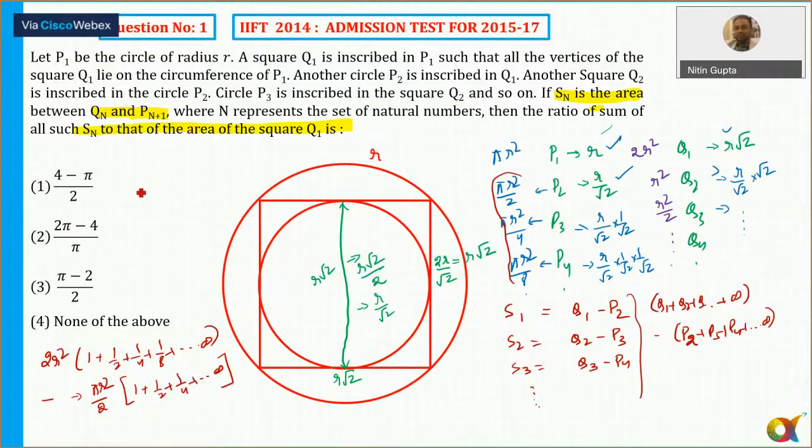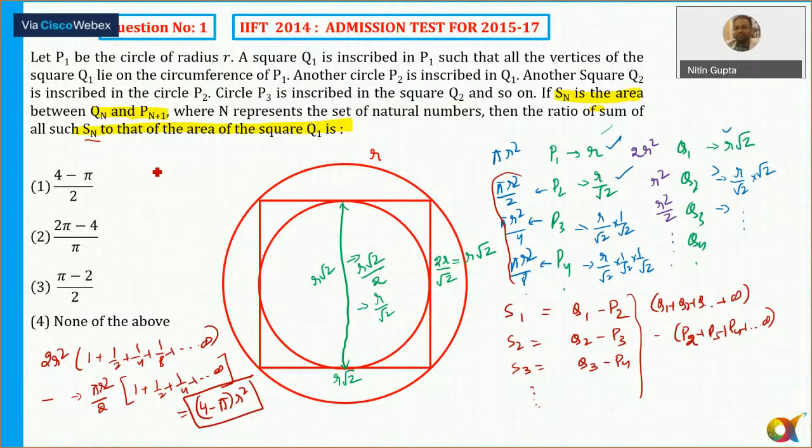So guys, the sum of infinite terms of a GP is always equal to A upon 1 minus R. So in any case, if you solve this, this value will come out to be equal to, I'm writing it directly, 4 minus pi into R square. And the question asks the ratio of the sum of all such Sn to the area of Q1.